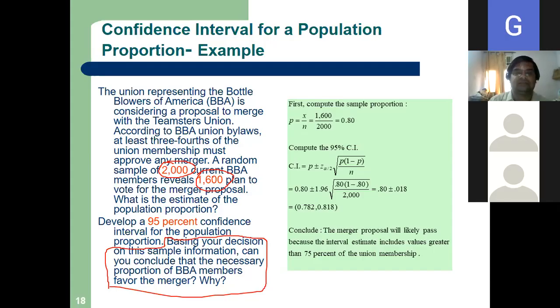What is our x? x is 1600. What is our n? We asked 2000 people, and 1600 told yes, let the merger happen. So what is our p value? 0.8. Very good, excellent.